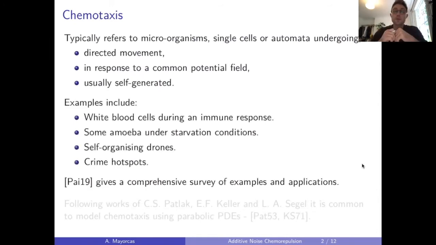Some examples would be white blood cells during an immune response. Some amoeba behave this way under certain starvation conditions. But we could also imagine fleets of self-organized drones, or even crime hotspots have been modeled in this way. There's a very comprehensive overview by Painter referenced here, which gives a load of examples.